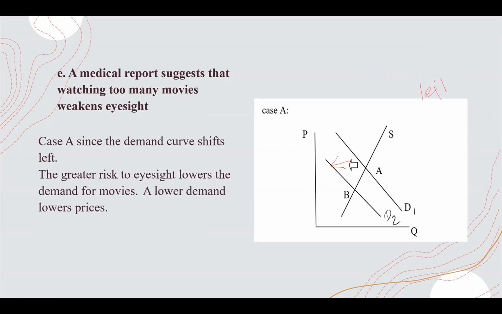There is a left shift. It is case A. So quantity is decreasing and the price is also decreasing when demand is decreasing.